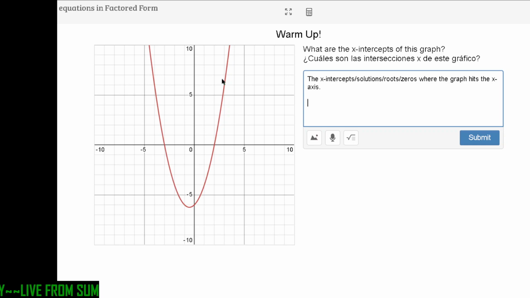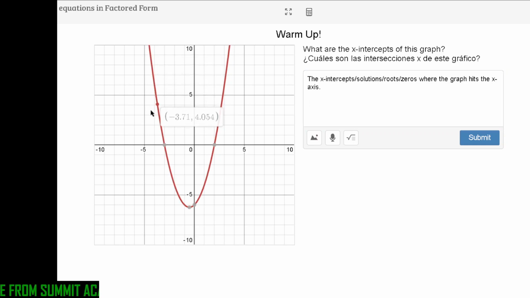Let's trace along our function. You can click and drag and see where it's at, but also on Desmos, you can just click exactly those points. You'll know that they will be the x-intercepts because it's where the y value is equal to 0. So it's going to be at the points x equals -3 and x equals 2.